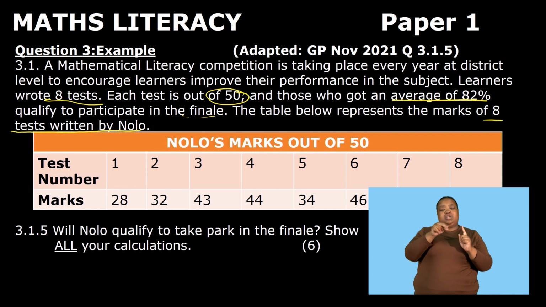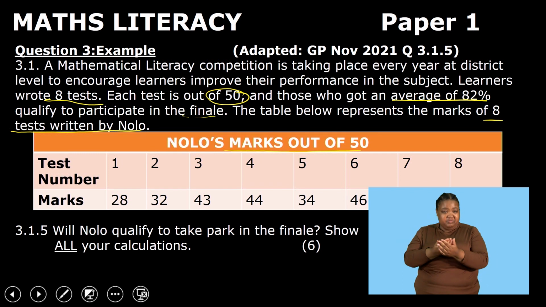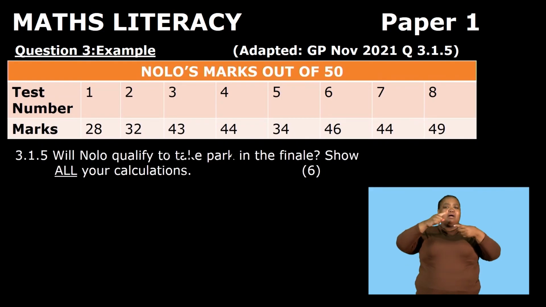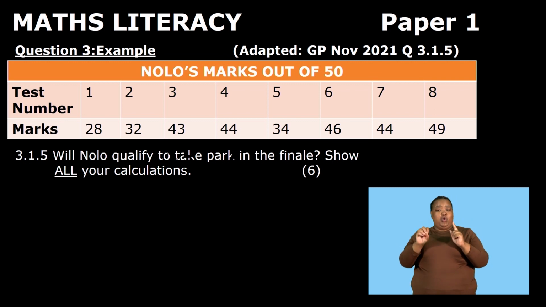So this is what is given to us, Nolo's marks out of 50. Then the question says, will Nolo qualify to take part in the finale? Show all your calculations. Now, looking at Nolo's marks, when they say calculate if she will qualify, it simply means that we need to calculate the average of her marks. When you calculate the average, it's also another way of calculating the mean of your data given.